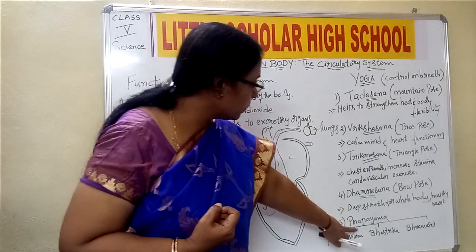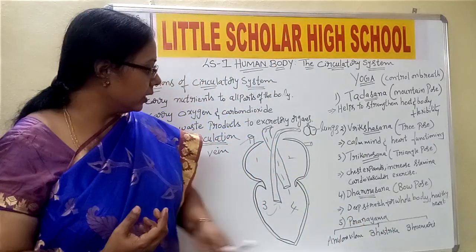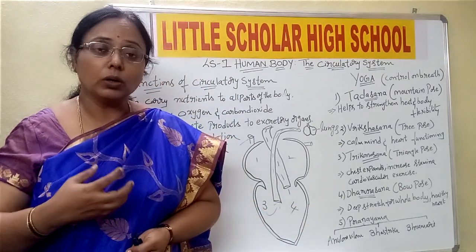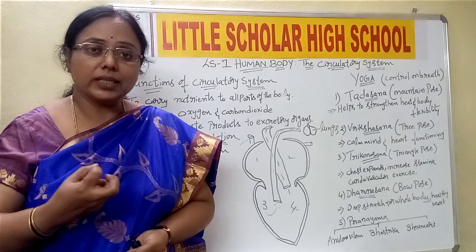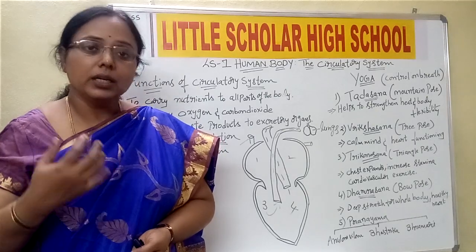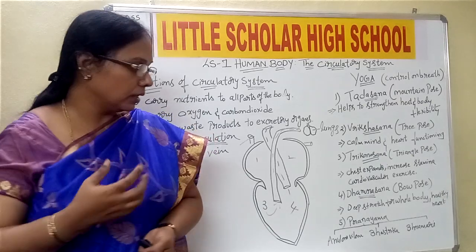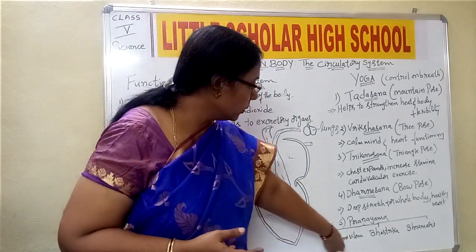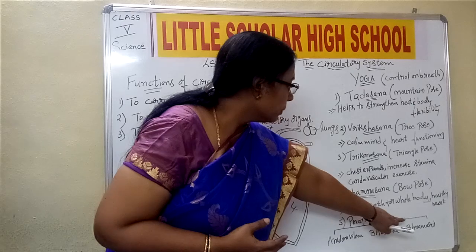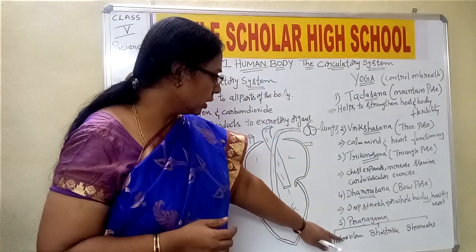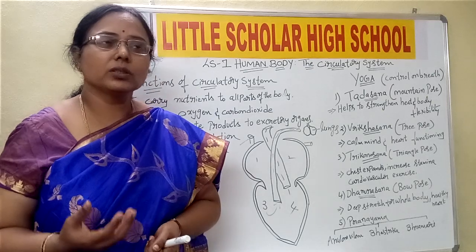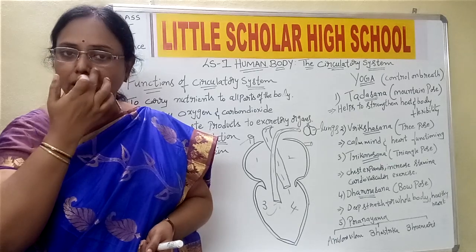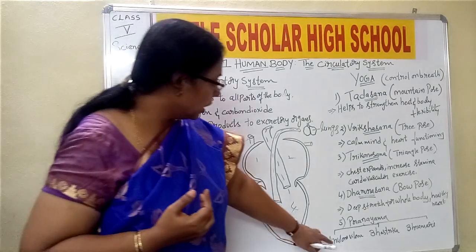Then the next one is pranayama. Pranayama is one of the asanas where we have to learn a lot of control, how to control the breath, how to inhale, how to exhale, how many seconds we can stop the breath. It mainly teaches control of the breath. Pranayama is divided into three: anulom vilom, bhastrika and brahmari. Okay, children? Now what is anulom vilom asana? Anulom vilom is a kind of asana where you close one nostril while inhaling and open the other nostril while exhaling. That is anulom vilom.